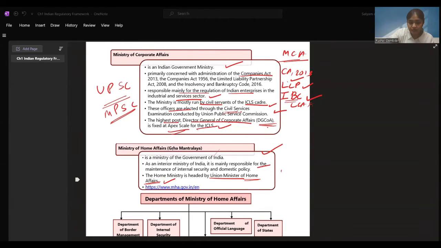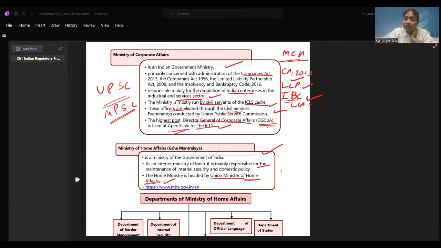Divisions of MHA. Now, it is divided into categories. Administration division, people who are going to see the everyday functioning of India, that comes under the administration division. Border management division 1 and 2, border related services, all those changes that are to be done, all the policies that are to be made, what all decisions are to be taken, goes under border management. Center-state division, which things are to be given to the center, which things are to be given to the state.